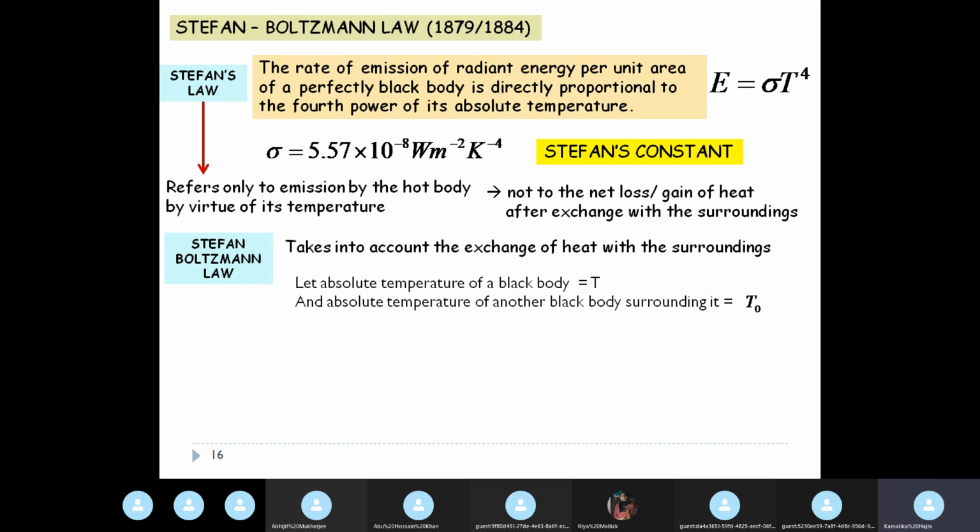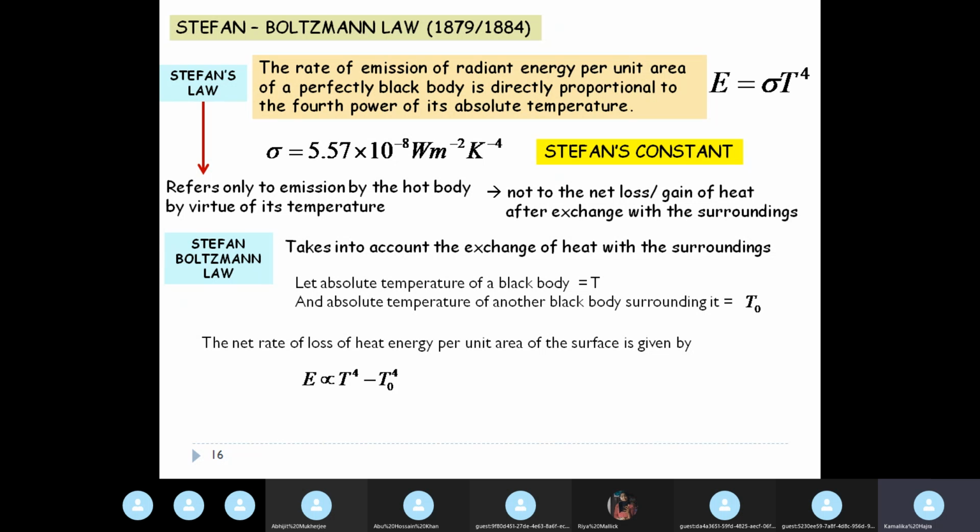So if you consider the absolute temperature of the black body to be T and the absolute temperature of another black body that is in its vicinity as T0, the net rate of loss of heat energy per unit area of the surface is given by E proportional to T to the power 4 minus T0 to the power 4.